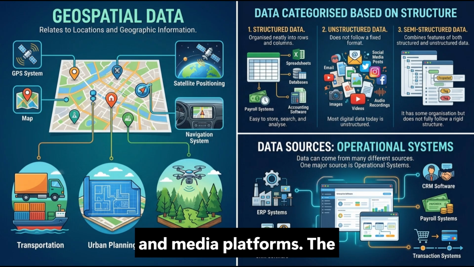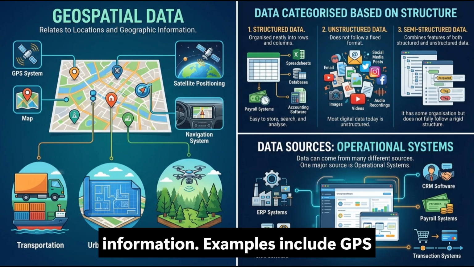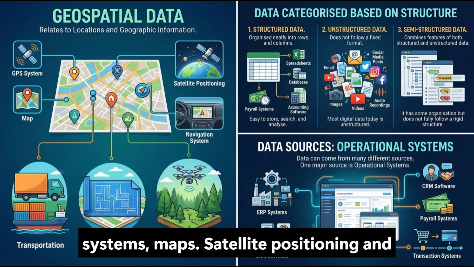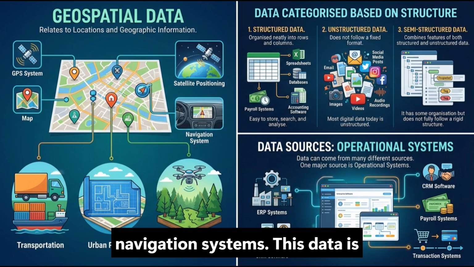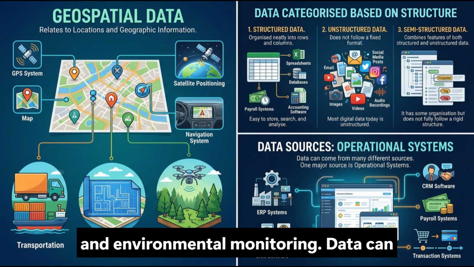The sixth type is geospatial data. Geospatial data relates to locations and geographic information. Examples include GPS systems, maps, satellite positioning, and navigation systems. This data is used in transportation, urban planning, and environmental monitoring.